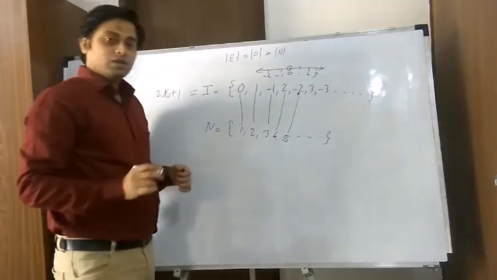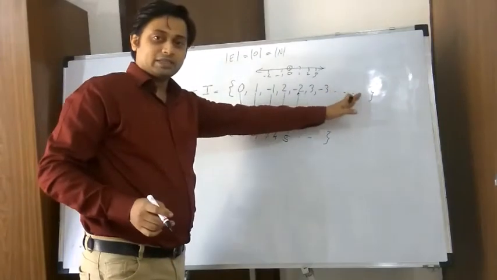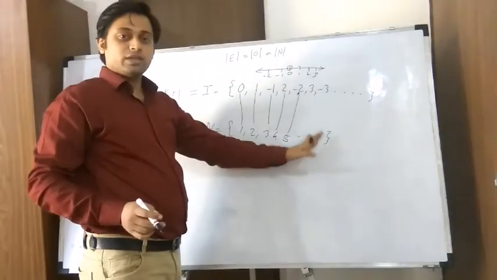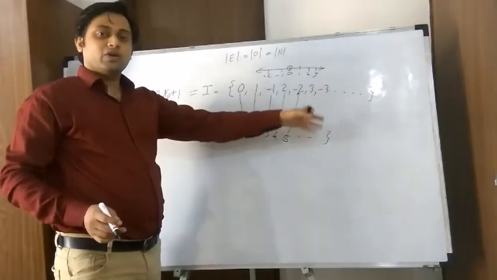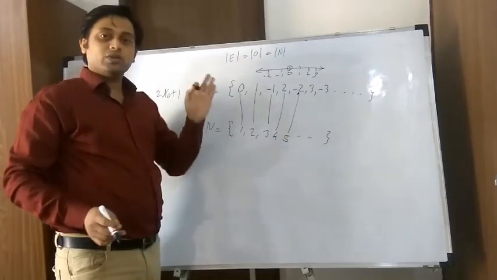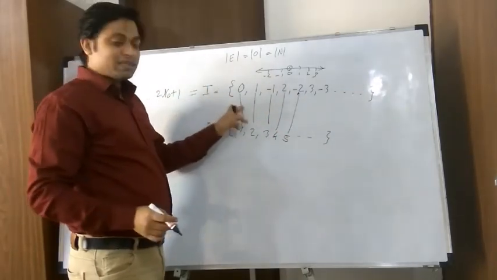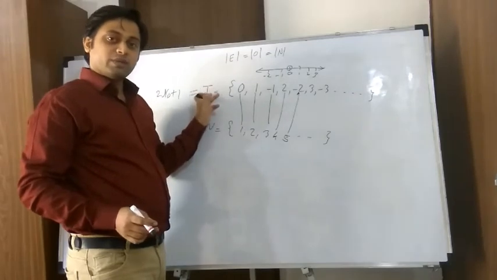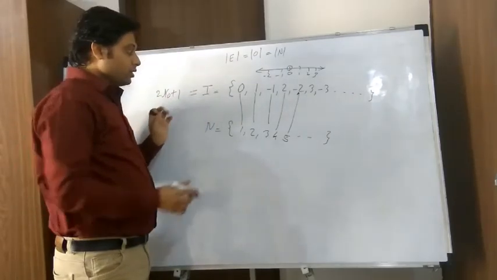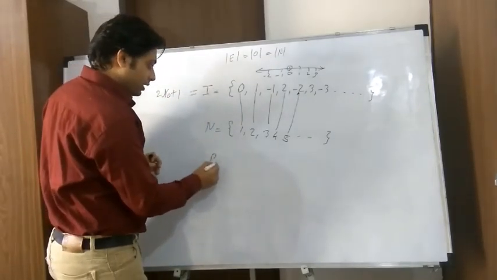So there are infinite integers over here, infinite natural numbers over here, so mapping will not end. So the integer set is also an infinite set, mapping exists, so it is a countable set, a countably infinite set. So my mapping will be f(1) is 0.